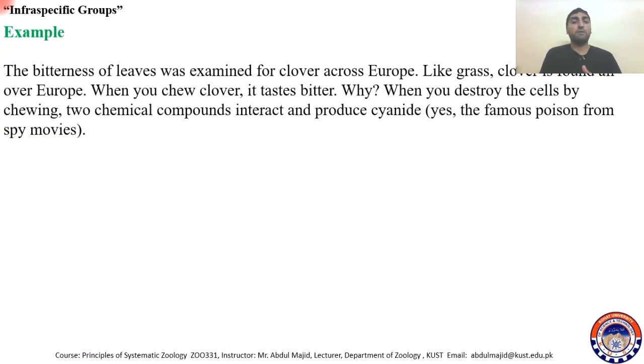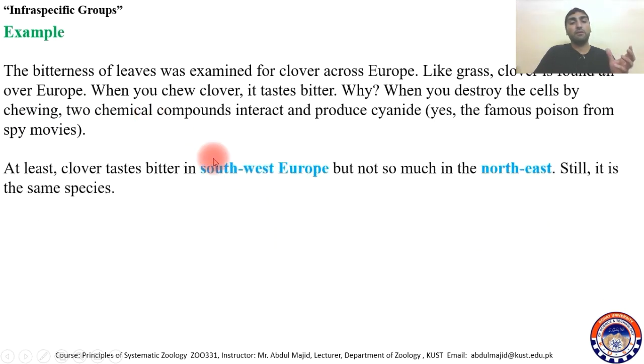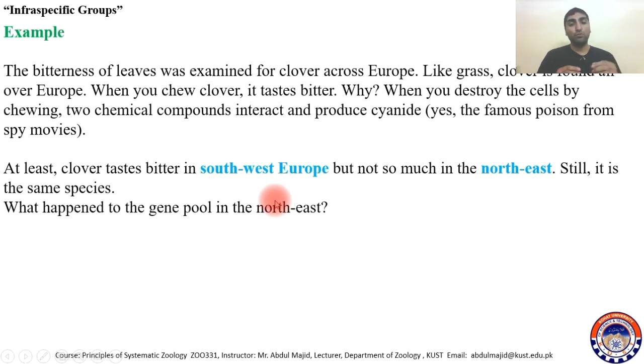Another example is the bitterness of the leaves of clover. Clover can be found all across Europe, like other grasses. But there is a difference in the taste of the Southwest Europe clover and the Northeast clover. Why is this difference there? Because in Southwest Europe the temperature is not that low, and there are snails, which are predators, and they feed on this clover.